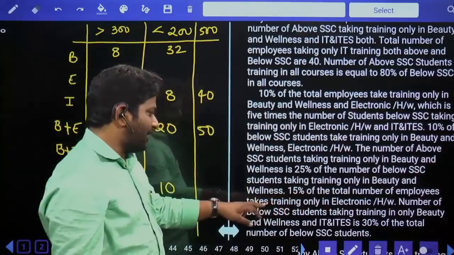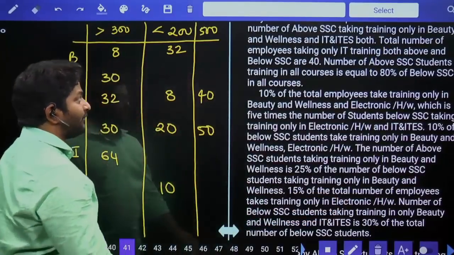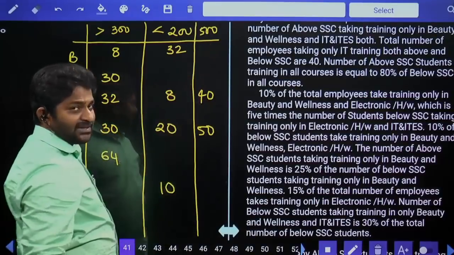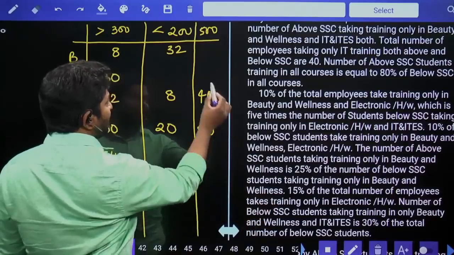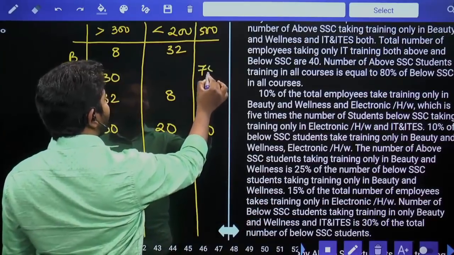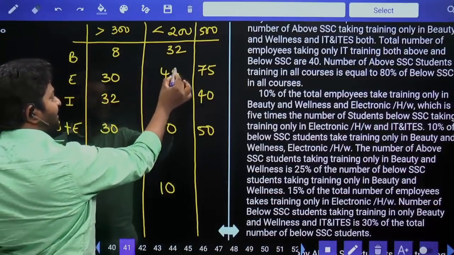15% of total employees take training in only electronic hardware. 15% of this number is 75. They are in only electronic hardware, that is equal to 75. Out of 75, 30 is already here, then remaining is equal to 45.